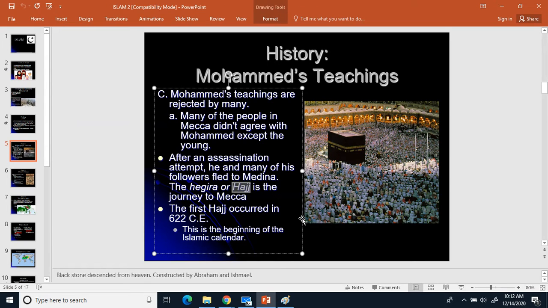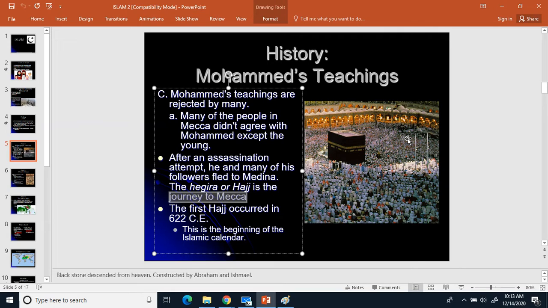However, let's make a 3. Let's write down the word Hajj. Let's talk about what that term means. So I'll make a 3, write down Hajj, and then make equal sign, journey to Mecca. So once in your lifetime, you're supposed to make a journey to Mecca, which is the holy city for Islam. At Mecca is that black stone that fell from heaven that we talked about before. That black stone is called the Kaaba. It was constructed by Abraham and Ismail. And the black stone that fell from heaven is in one of the corners of that structure.